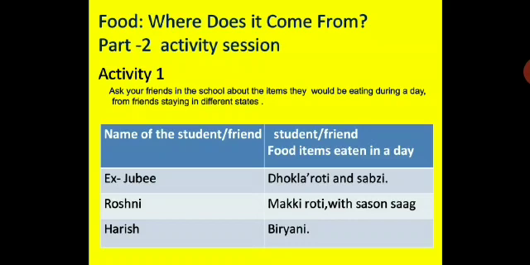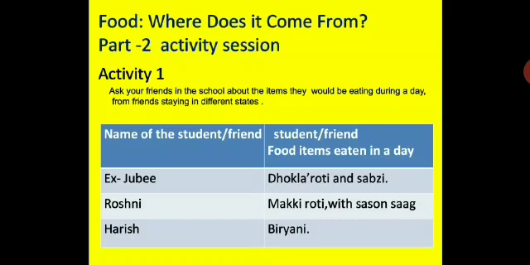Now, Food: Where Does It Come From? Part 2, activity session. Here the table is given. You can make your own table, name your friend, and put the food item eaten in a day. So just an example is given over here.